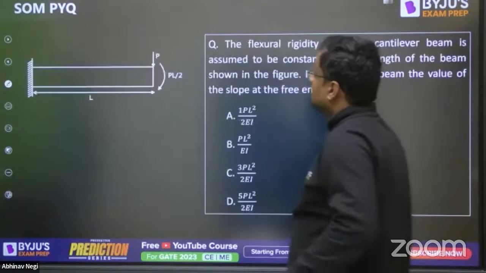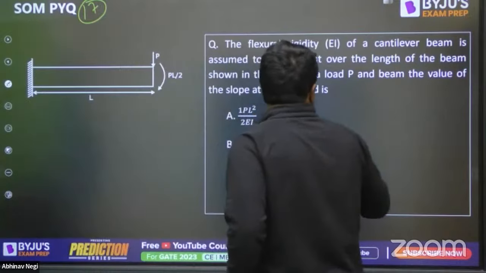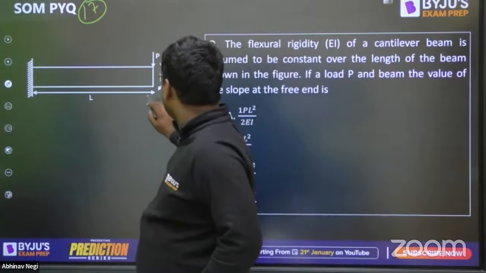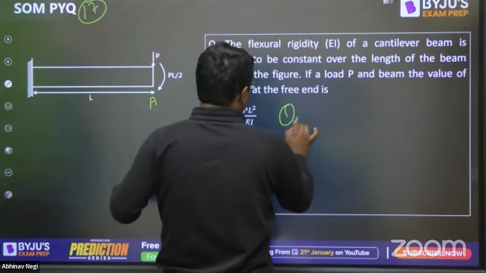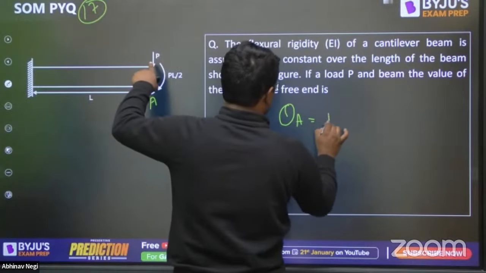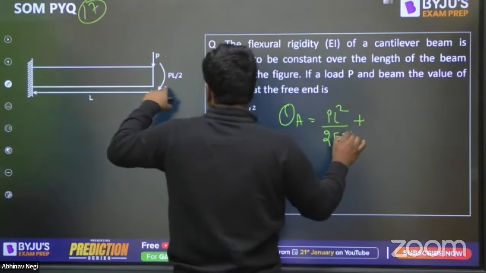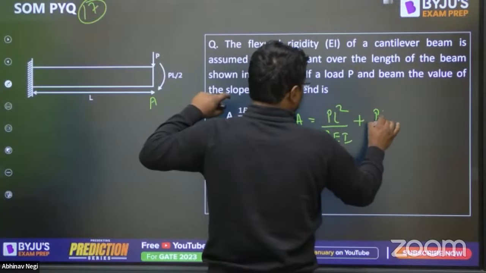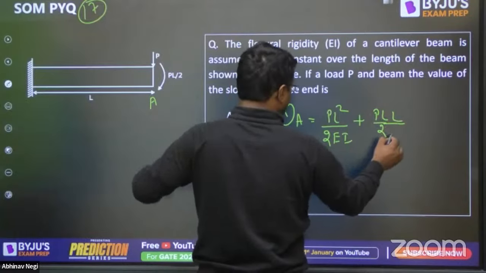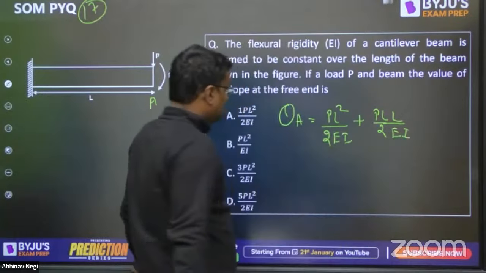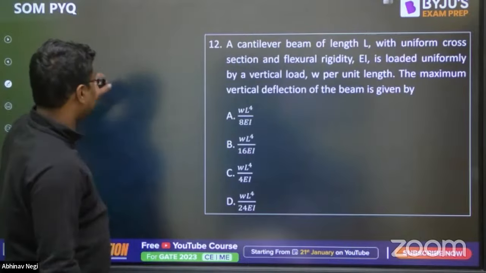Let's do one more. Question number 17, guys. Fast. In a cantilever beam with load P and moment M, the value of the slope at the free end. Let this be free end A. Theta A due to this P load is PL square by 2EI, simple formula. And due to M, it is ML by EI. So PL by 2 into L, and this is M into L by EI. So it is PL square by 2 plus PL square by 2, that is PL square by EI. This was question number 17.